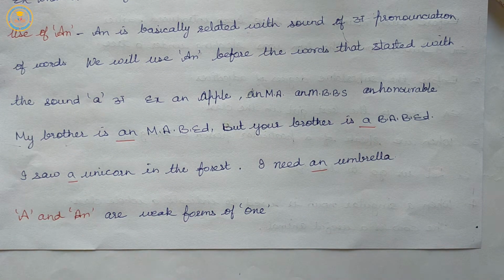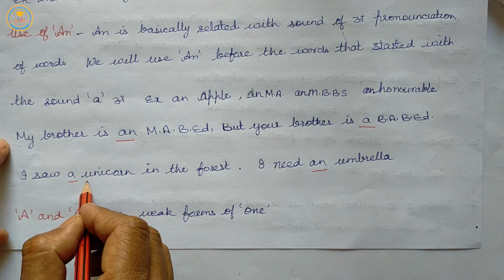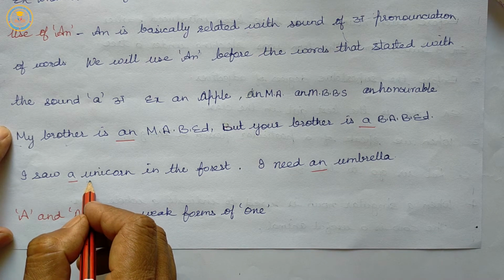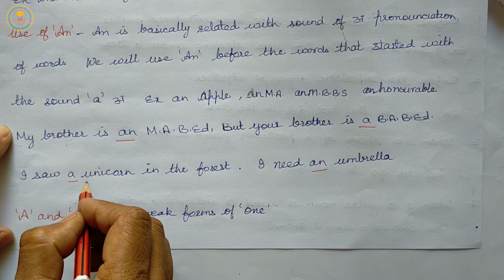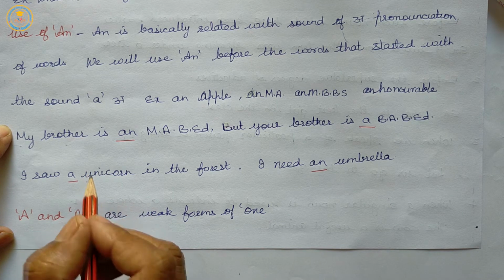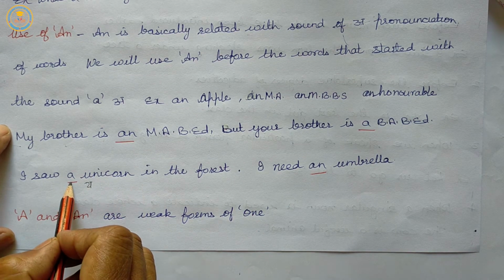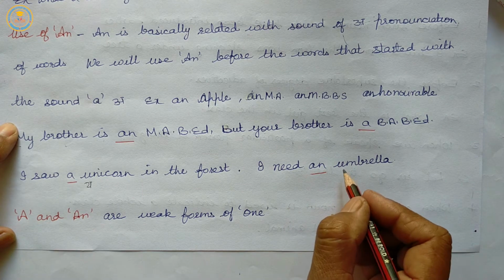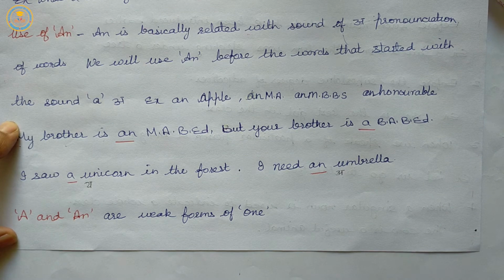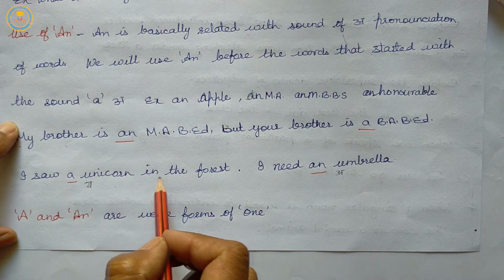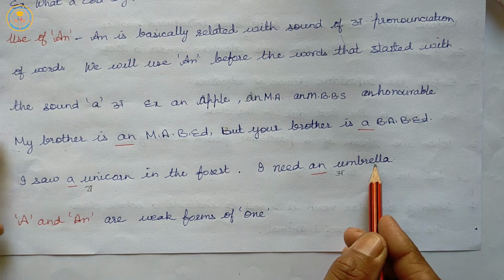I saw a unicorn in the forest. Here, U is a vowel, A-E-I-O-U, but it doesn't sound a. It sounds y. So, we will use A here. And in this sentence, I need an umbrella. Here, U sounds a. So, I saw a unicorn in the forest. I need an umbrella.